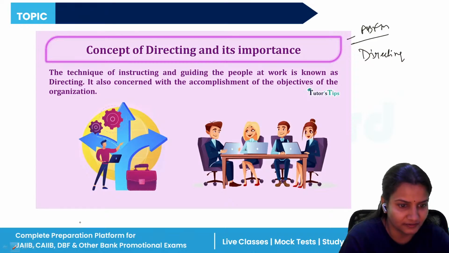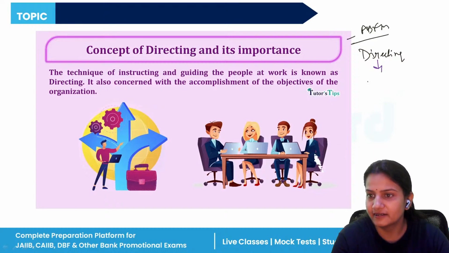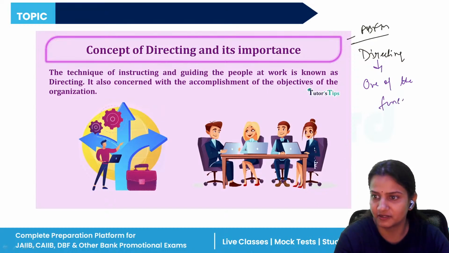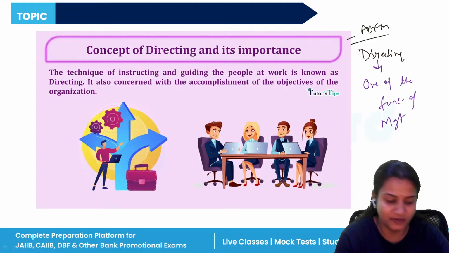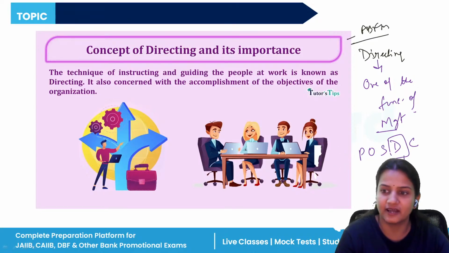What is directing? Directing is one of the functions of management. We know that in management we have a total of 5 functions: planning, organizing, staffing, directing, and controlling. So D stands for directing. Directing is the fourth function of management.